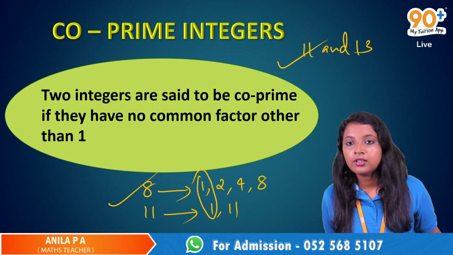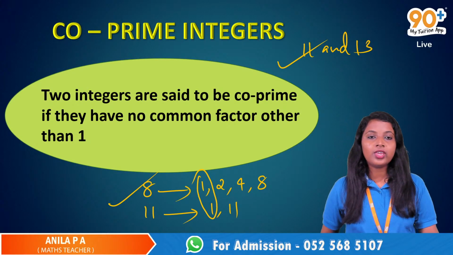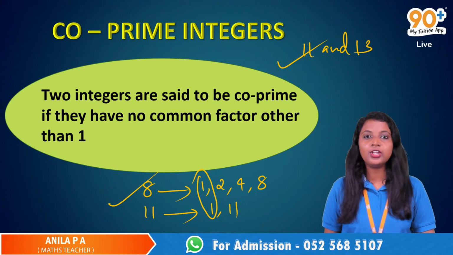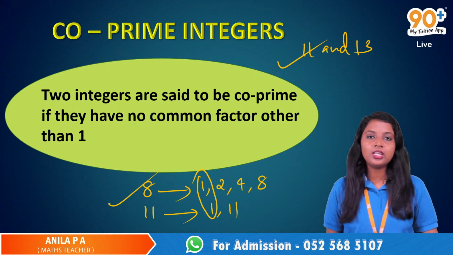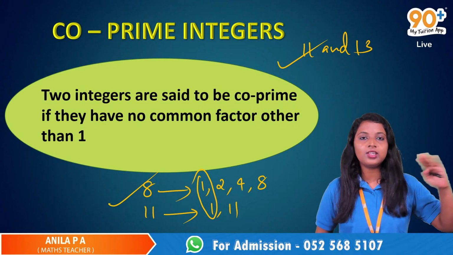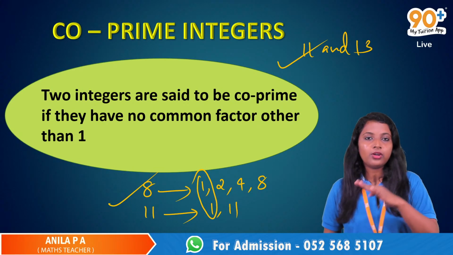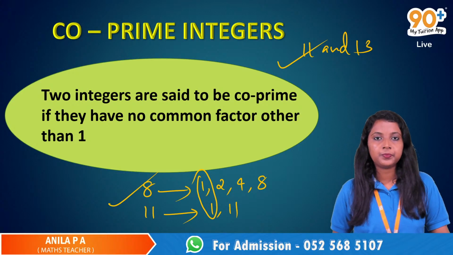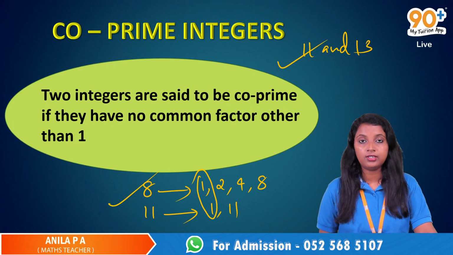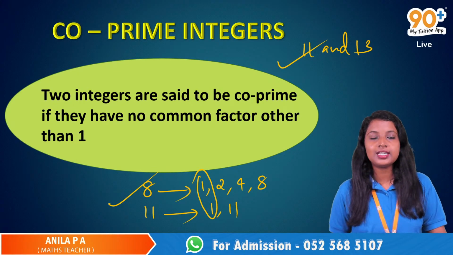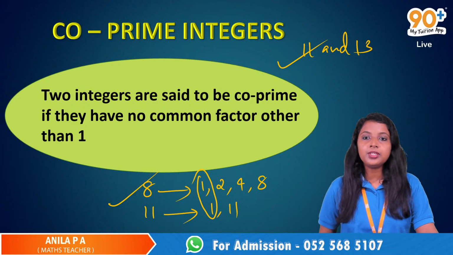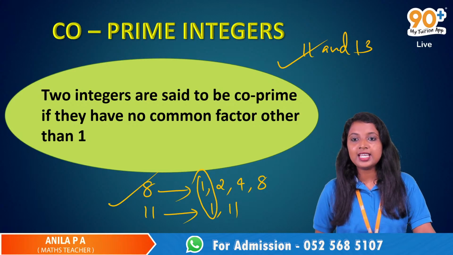Okay, we won't consider 0 and 1 because they are unique numbers. Any numbers greater than 0, just consider. Please don't consider negatives and 0. You can just consider the numbers greater than 1. 1 is actually a unique number. It's neither prime nor composite. So that's why. Yeah, co-prime integers. Any doubts? Can you take 8 and 16?